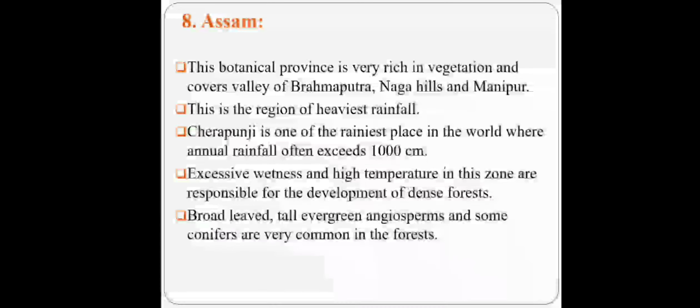Assam. The botanical region is very rich in vegetation, which covers the valley of Brahmaputra, Naga Hills and Manipur. This is the region of heaviest rainfall. Cherrapunji is one of the rainiest places in the world, where annual rainfall often exceeds 1000 cm. Excessive wetness and high temperature in this zone are responsible for development of dense forest. This region has evergreen forest. Broad-leaved, tall evergreen angiosperms and some conifers are very common in this forest.